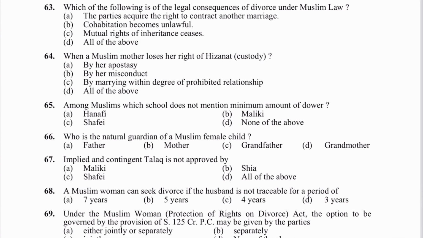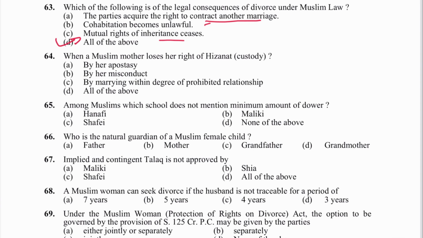Next is 63. Which of the following is the legal consequence of divorce under Muslim law? Parties acquire the right to contract another marriage. Cohabitation becomes unlawful. Mutual right of inheritance ceases. All of the above. इसका आंसर क्या रहेगा? All of the above. D is the answer because वो दूसरी शादी कर सकते हैं. कोहेबिटेशन अनलॉफुल हो जाएगा. इनहेरिटेंस सीज हो जाएगी. सिर्फ राइट टू मेंटेनेंस रहता है, वो भी अप टू अ सर्टेन लेवल.